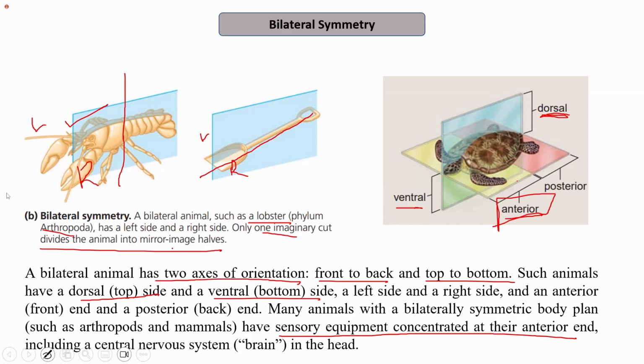So this was about bilateral symmetry, where only one imaginary cut divides the animal into two mirror images. Bilateral symmetry has two axes of orientation: dorsal and ventral, the top and bottom side, and anterior and posterior, the front and back end.